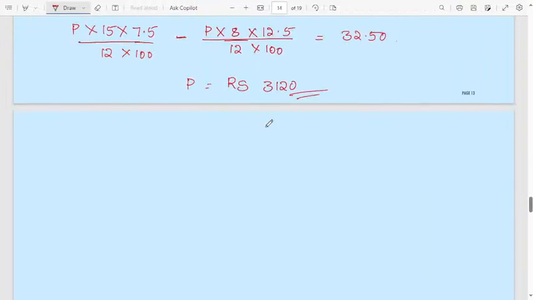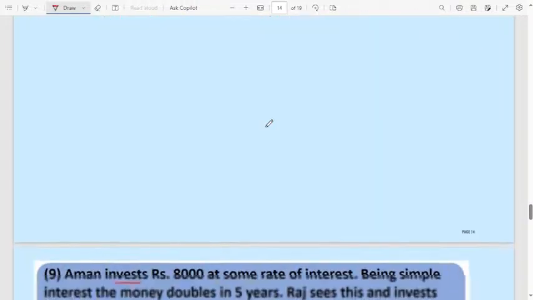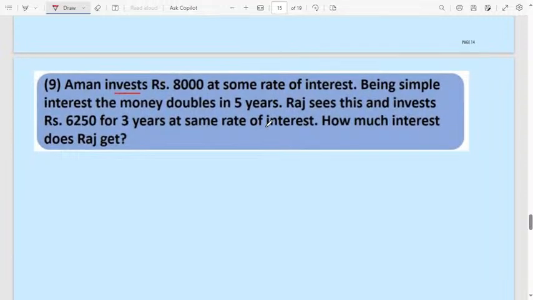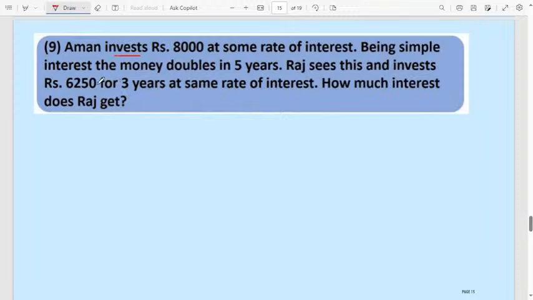Let us move to the next question now. Same, easy question. Here a man invests 8,000. Principal is 8,000 at some rate of interest. We don't know what the rate of interest is.